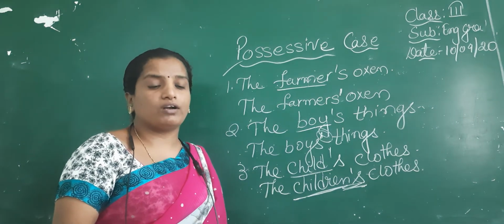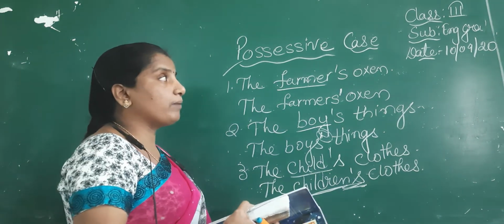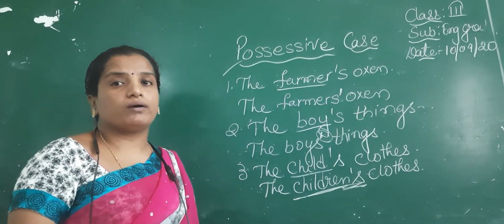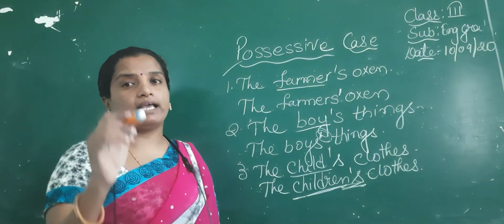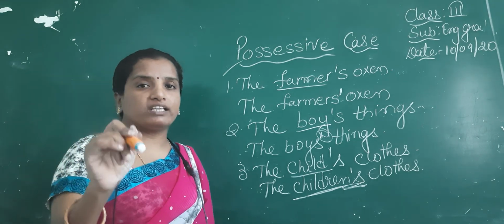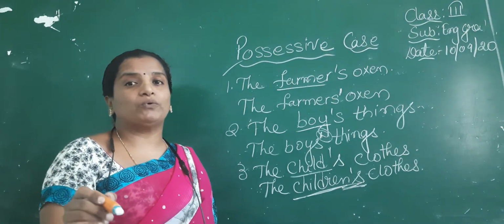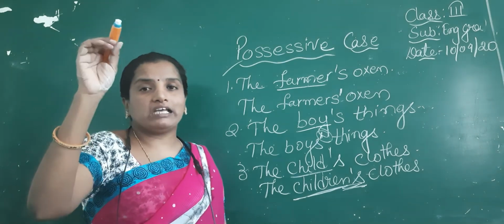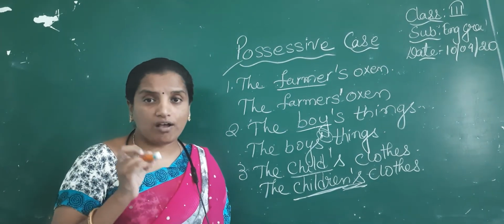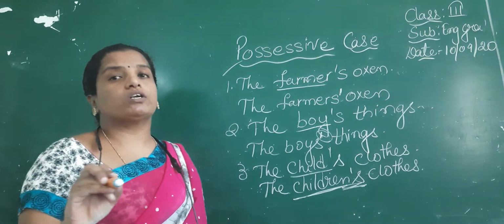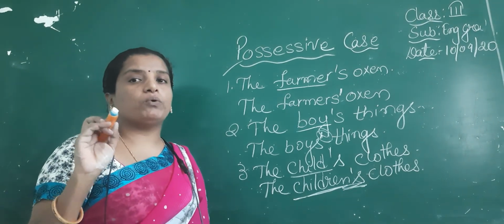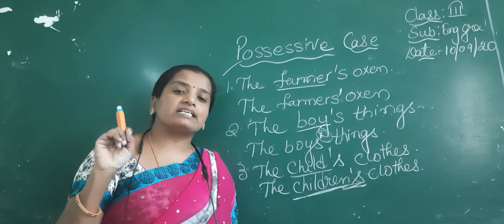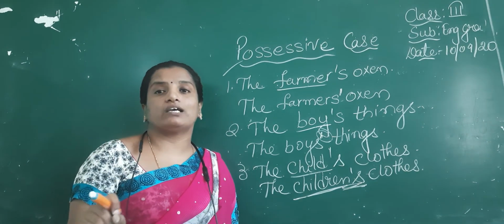So children, today what we have learned regarding the possessive case of a noun is that possession is denoted by apostrophe s for the singular noun and for the plural nouns which don't end with s. And only the raised comma or the apostrophe is used to denote the possession of a plural noun which ends with s. Listen to the class carefully, children, and revise the topic again.